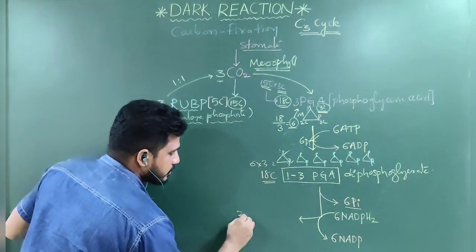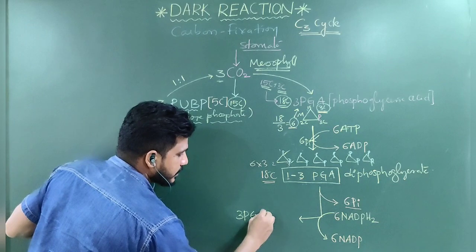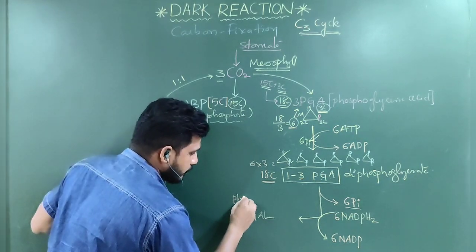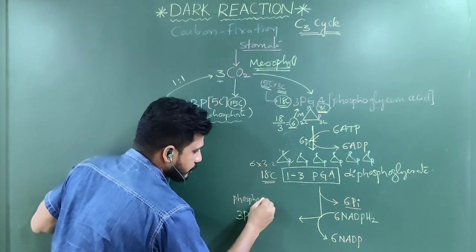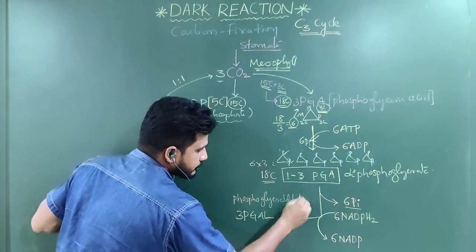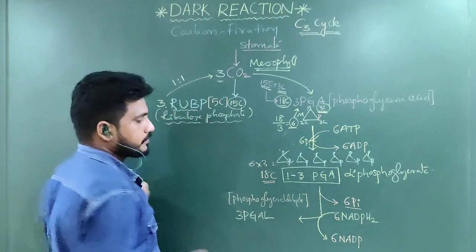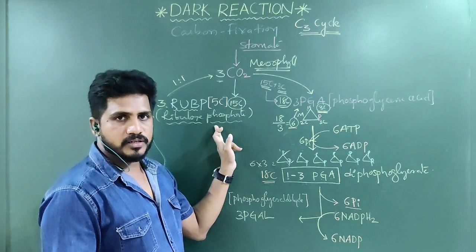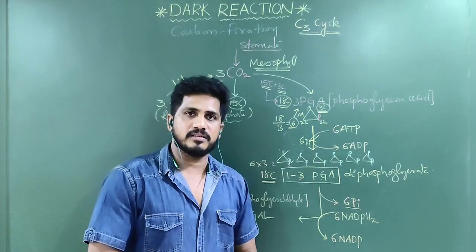3-phosphoglyceraldehyde. What is 3-PGAL? Phosphoglyceraldehyde. It is a little drama actually. When these two are fused, acid was formed.